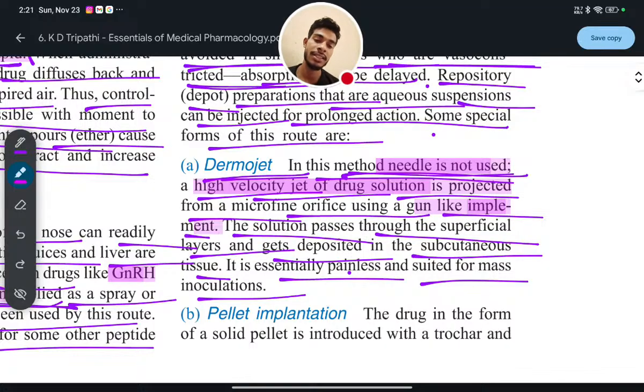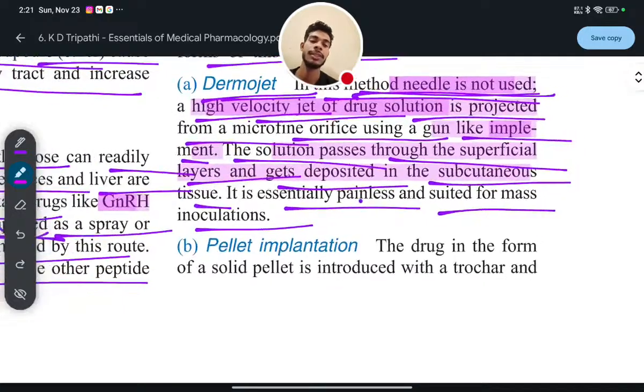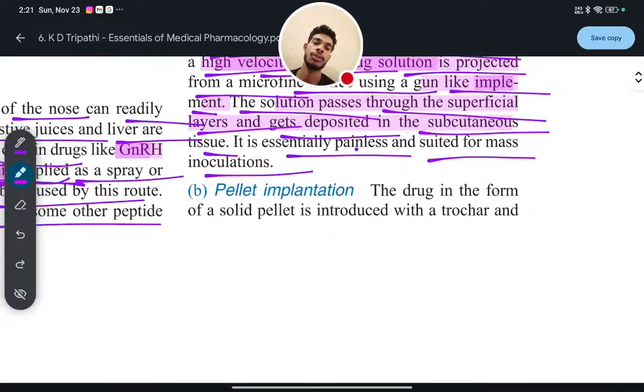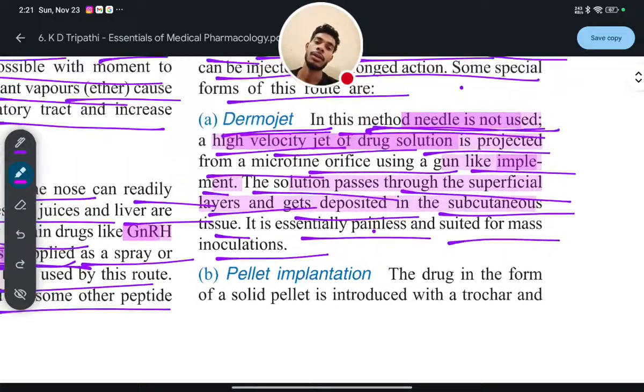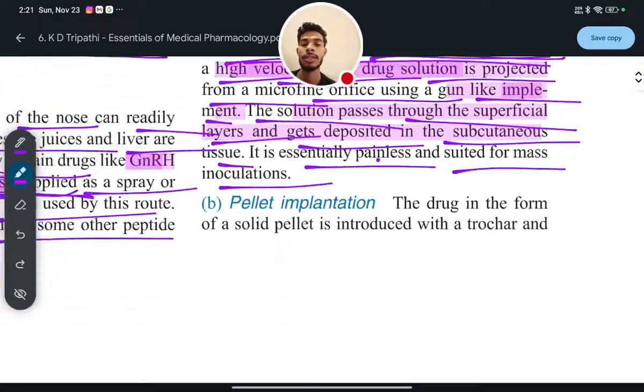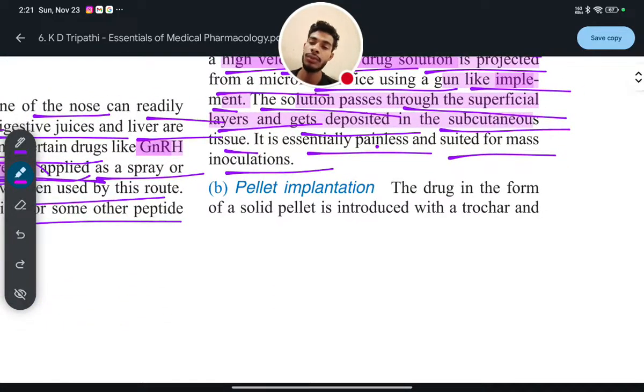The solution passes through the superficial layer, that means the skin layer, and gets deposited inside the subcutaneous tissue. From the subcutaneous tissue, it will be absorbed slowly into the circulatory system. That is dermojet. Is a needle used in dermojet? No needle is used.